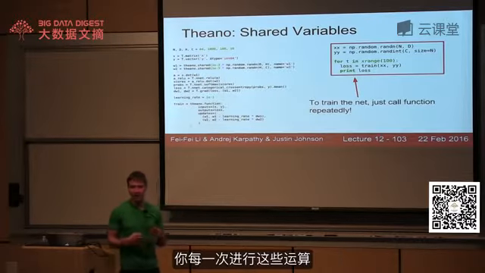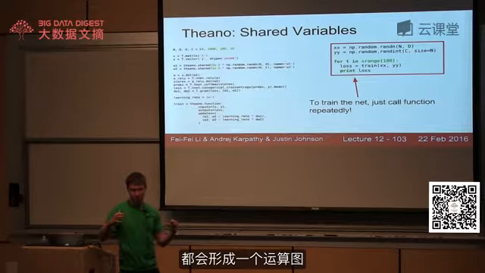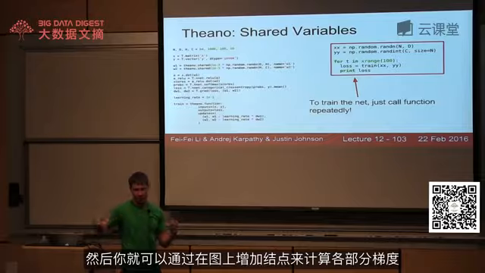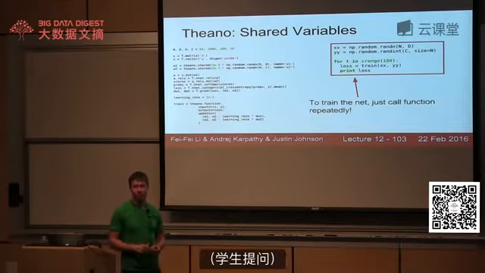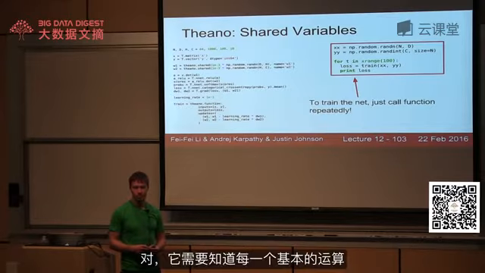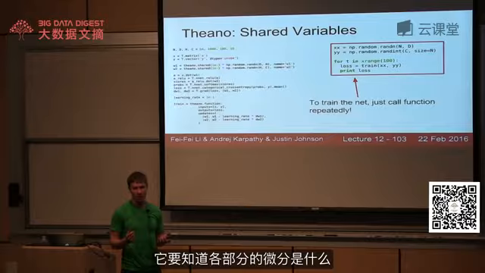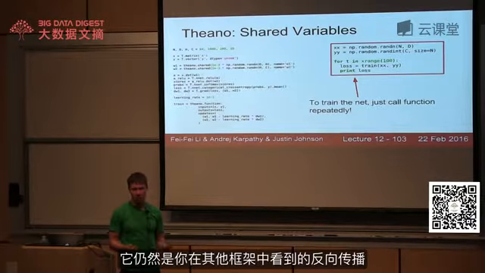Well, it's not actually parsing out the AST, because every time you make these calls, it's sort of building up this computational graph object. And then you can compute gradients by just adding nodes onto the computational graph object. But so you would have to know the operators and what their derivatives are. Yeah. So for every one of these basic operators, it knows what the derivative is, and it's still the normal type of backpropagation that you'll see in other frameworks.